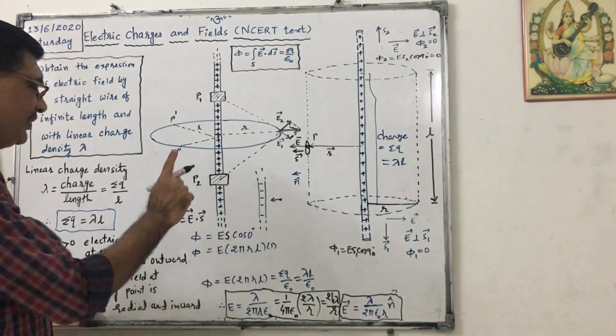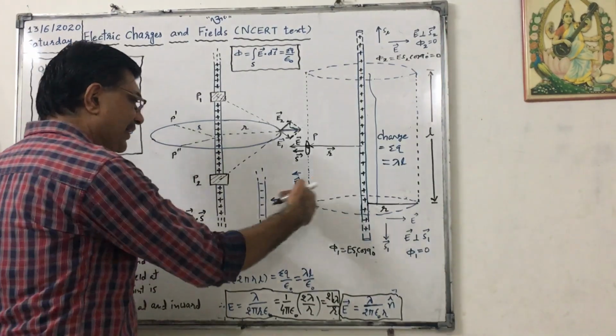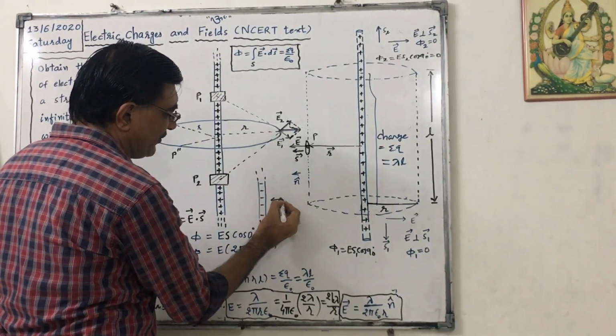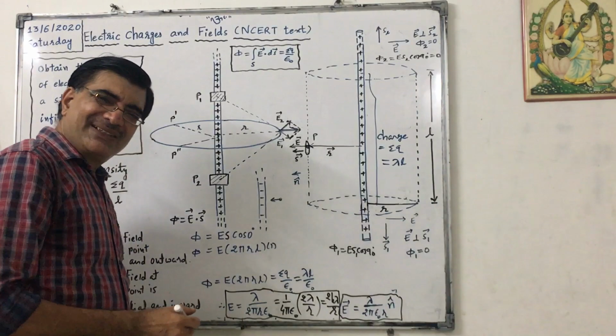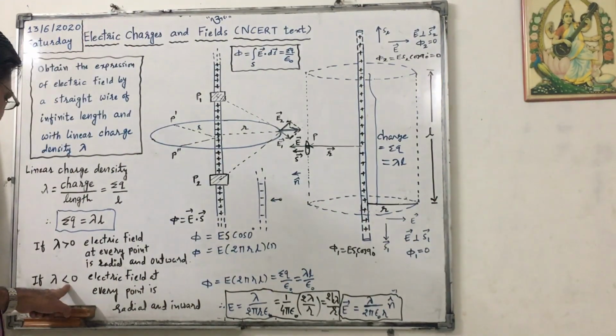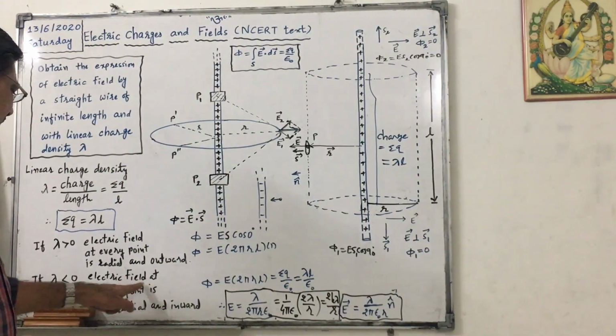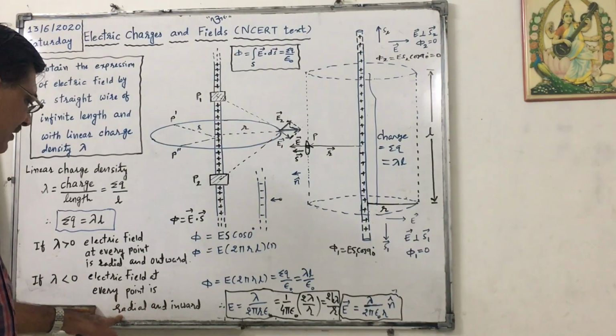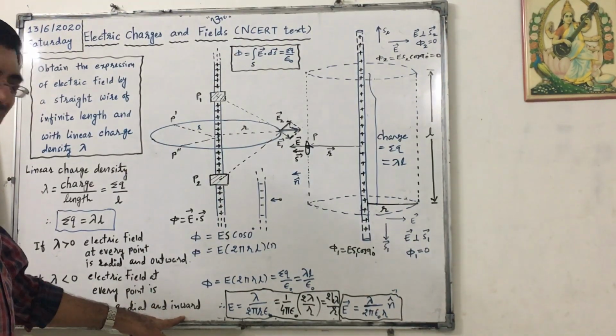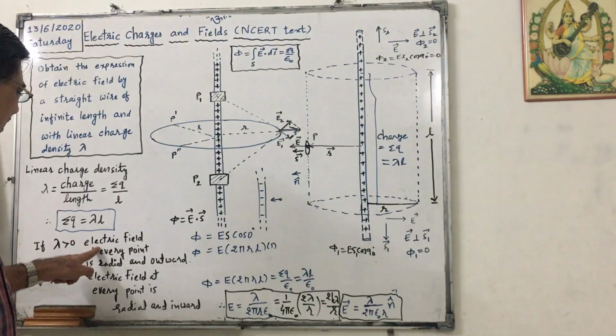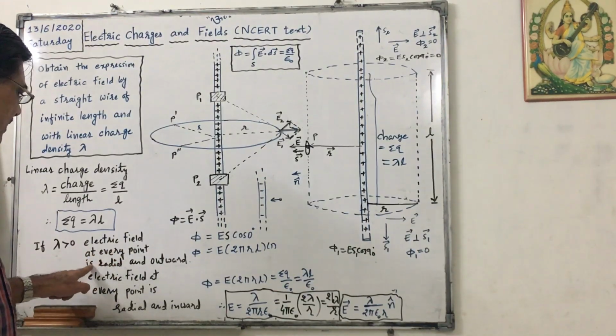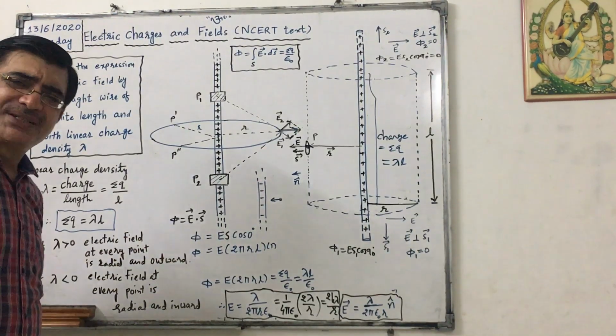Okay, perpendicular to the length and inward, because if I put here a positive charge, it will be attracted. So if lambda is less than 0, electric field at every point is radial and inward. If lambda is positive, electric field at every point is radial and outward.